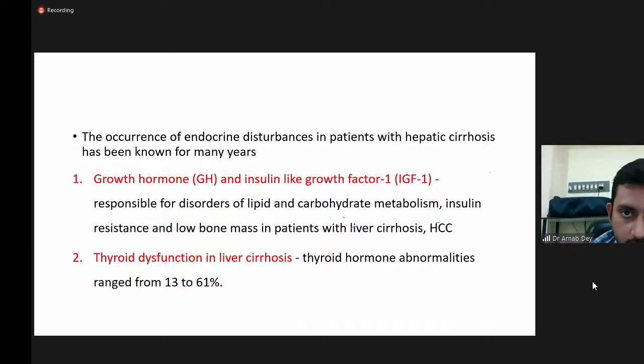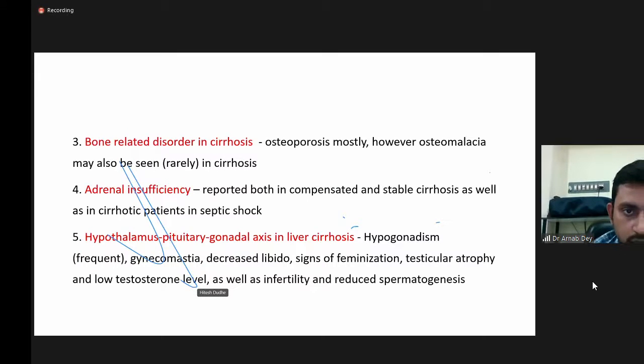So the occurrence of endocrine disturbances in patients with hepatic cirrhosis has been known for many years. Whether it be growth hormone and insulin-like growth factor-related abnormalities, it is responsible for lipid and carbohydrate metabolism, insulin resistance and low bone mass. Thyroid dysfunction has been reported to be around 13 to 61% in patients with liver cirrhosis. Bone-related disorders in cirrhosis are mostly osteoporosis, but osteomalacia has also been reported.